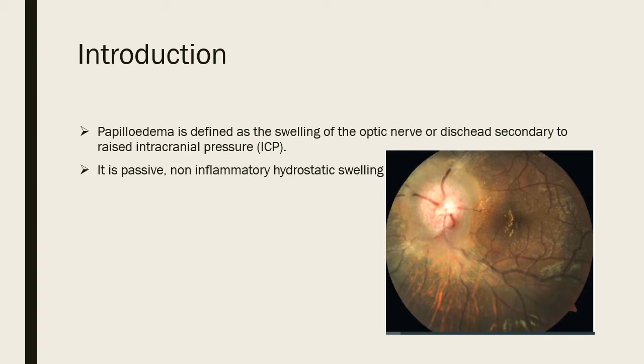As we have seen in the anatomy, the optic nerve is covered by meninges and subdural, subpial and subarachnoid spaces. The subarachnoid space which covers the optic nerve contains CSF, which is in direct continuation with the subarachnoid space which covers the brain. And when the intracranial pressure rises, that CSF comes under pressure. That pressure is transmitted hydrostatically to the optic nerve head. No inflammation has any role in the mechanism of papilledema. So this is a non-inflammatory hydrostatic swelling, which is a passive edema of the optic disc.